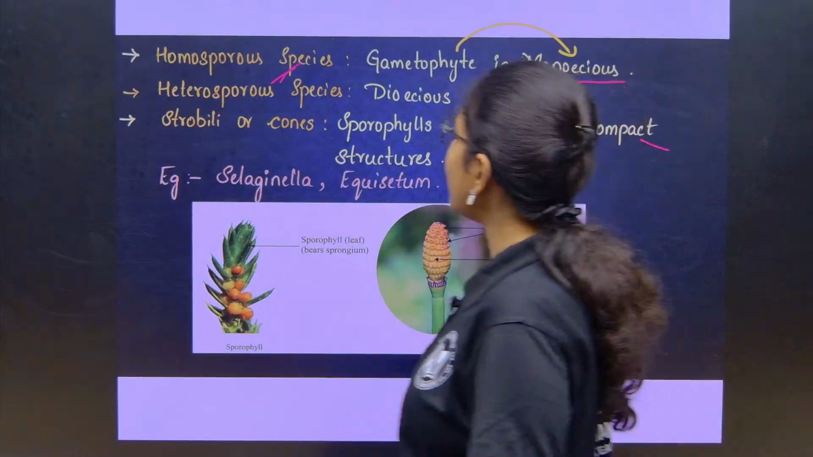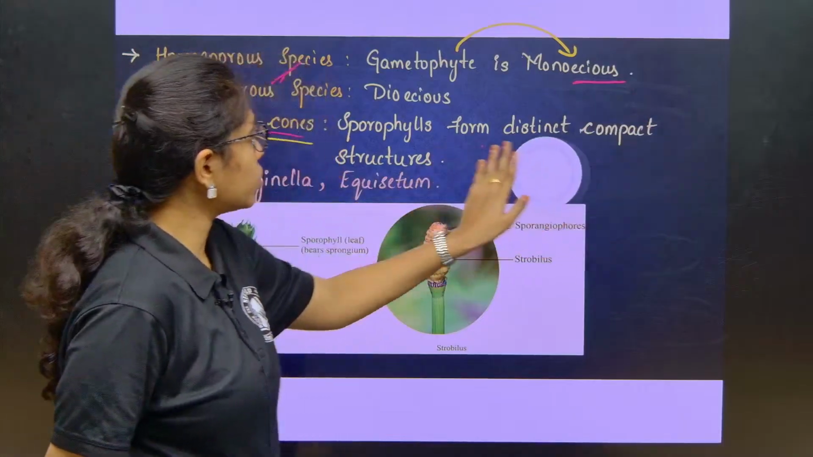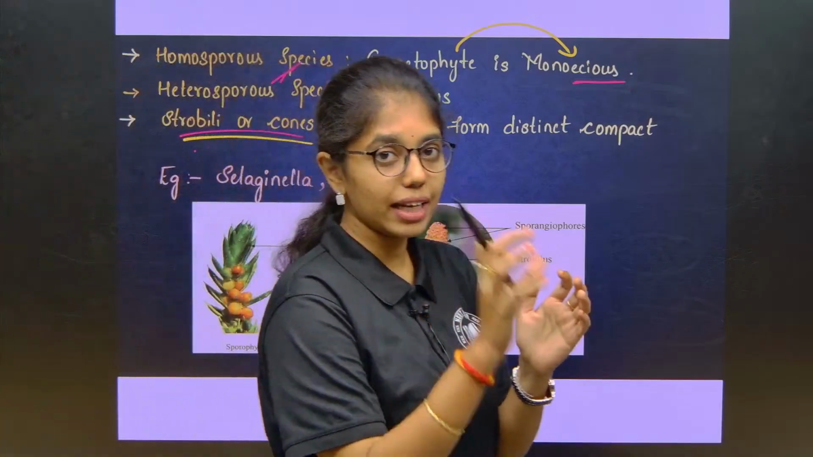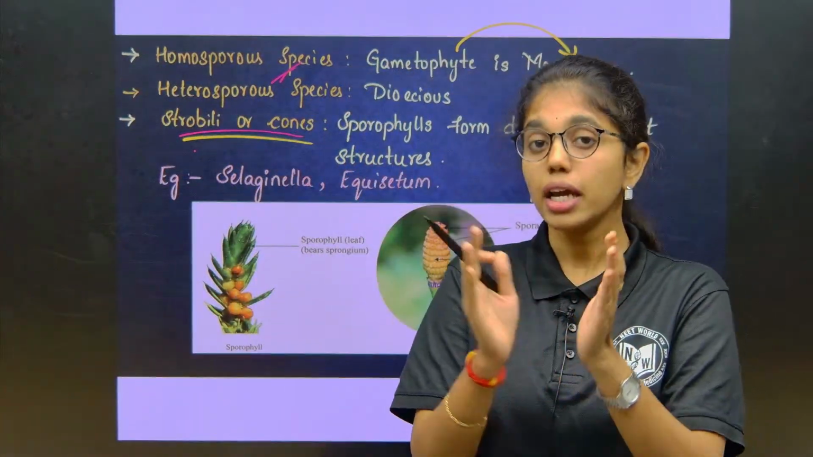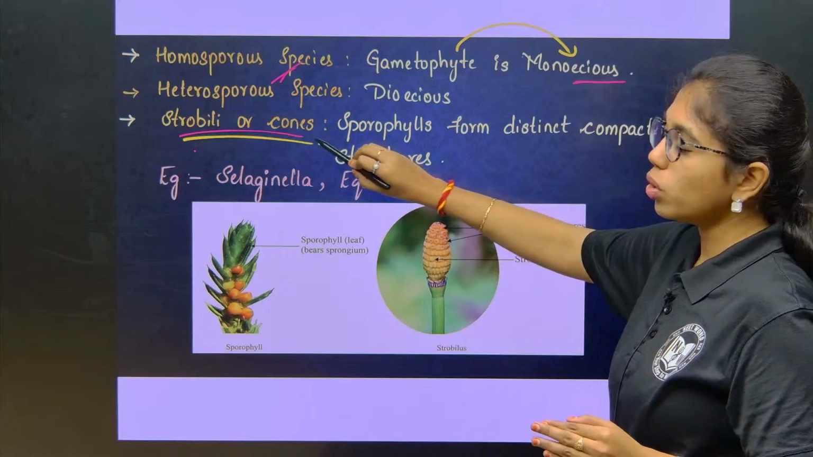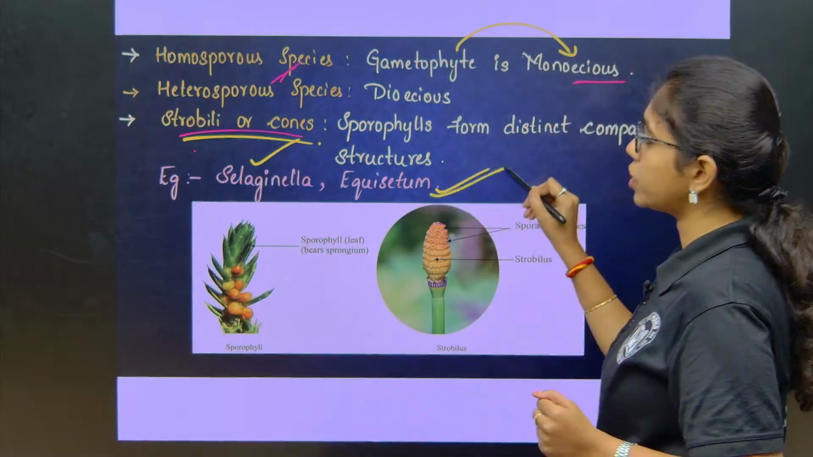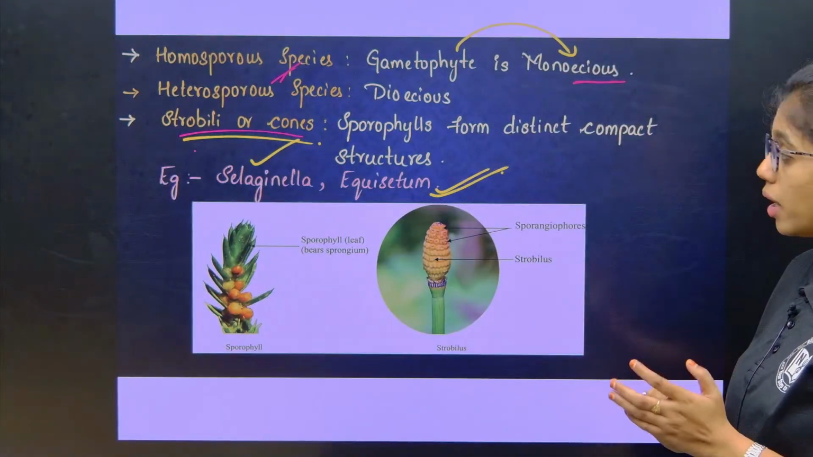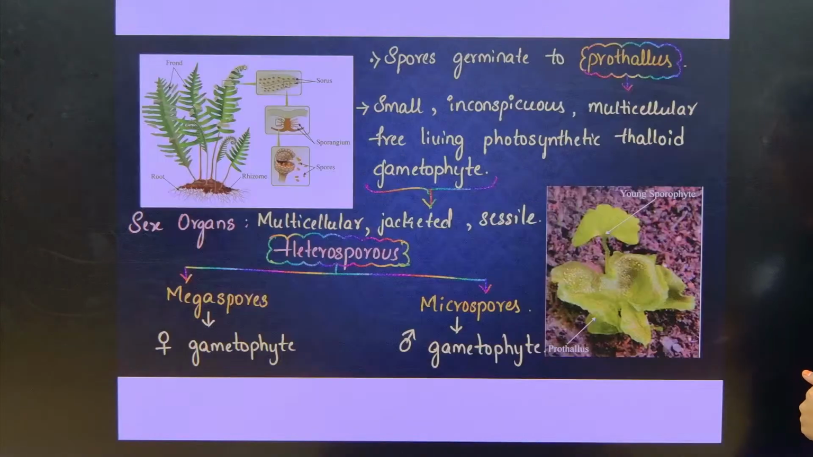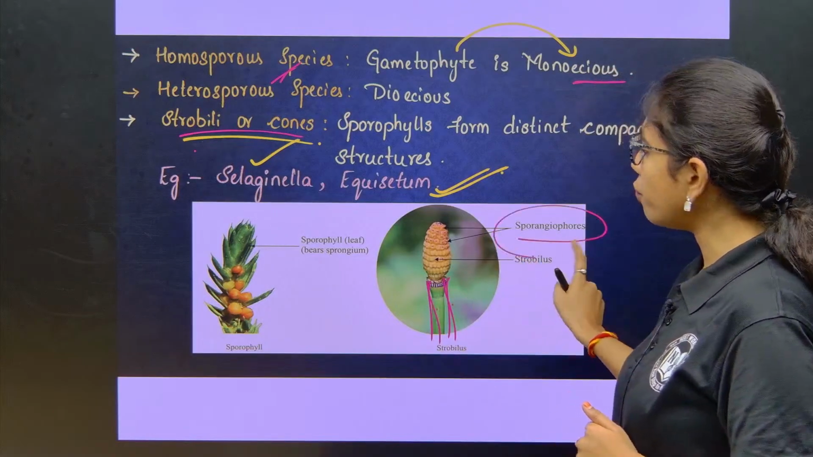And then strobili or cones. Sporophylls form distinct compact structures here. The leaves which are bearing spores are sporophylls, right? If they turn into compact structures, these are called strobili or cones. The strobili or cones are observed in Selaginella and Equisetum. Clear, right? Those stalks which are bearing these strobili are called sporangiophores.